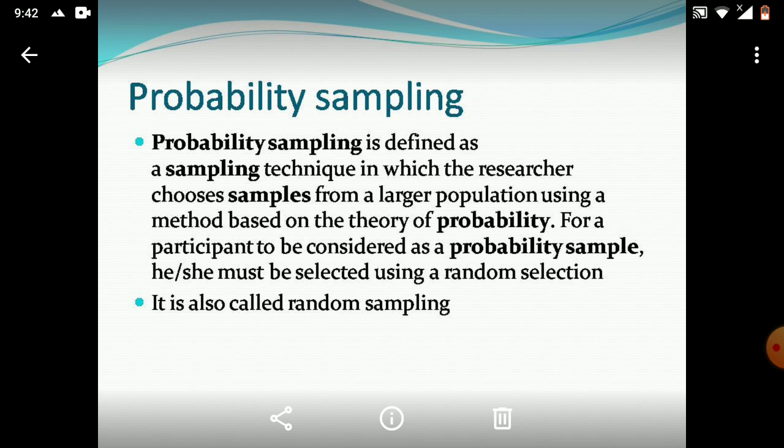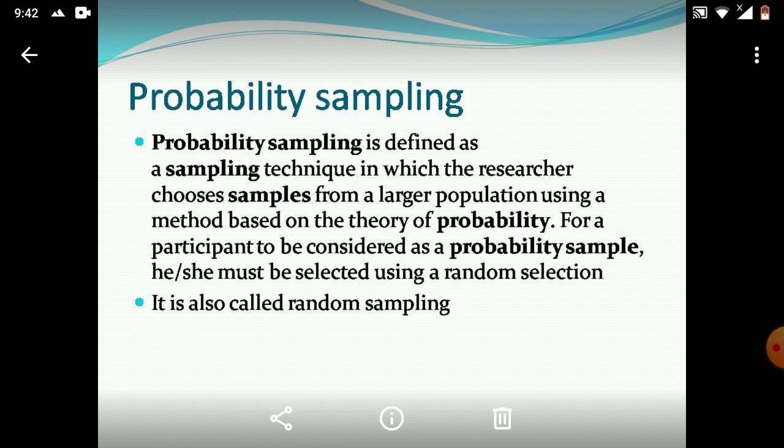For example, a teacher wants to send 10 students out of 40 students on a trip. In case of probability sampling, he will assign chances to every student to be selected. He assigns every student an equal chance, so every student will have 1/40 chance to be selected.